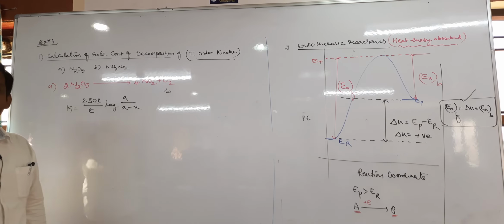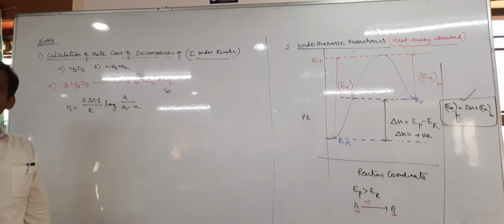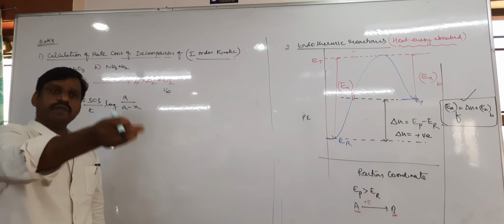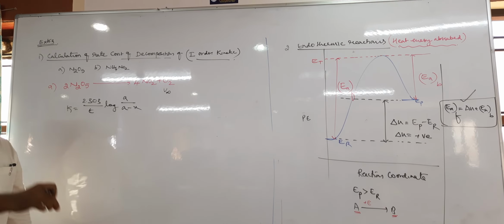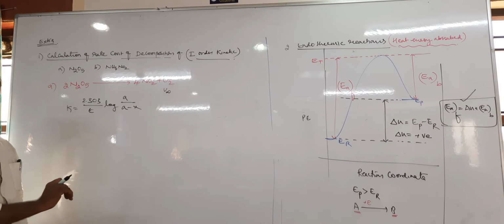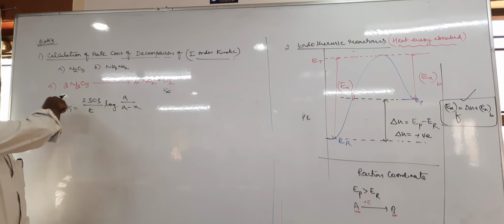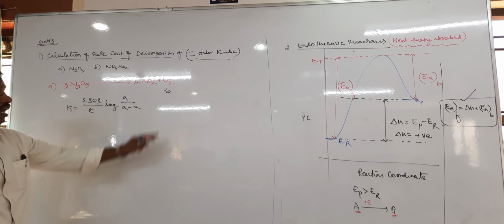Why? What is the meaning of V infinity? The volume of oxygen liberated at infinite time. What is the meaning of infinite time? Complete dissociation. On complete dissociation, whatever oxygen you get equals a. Initially a is there, but on complete dissociation you will get V infinity.